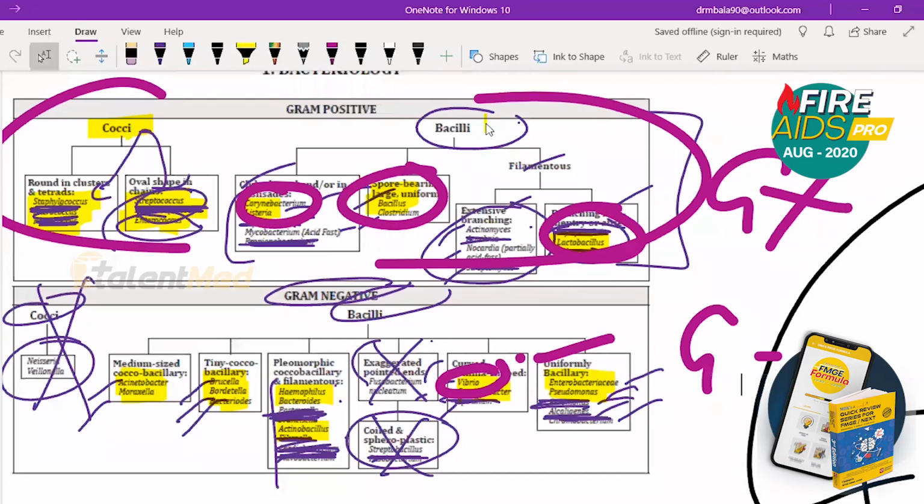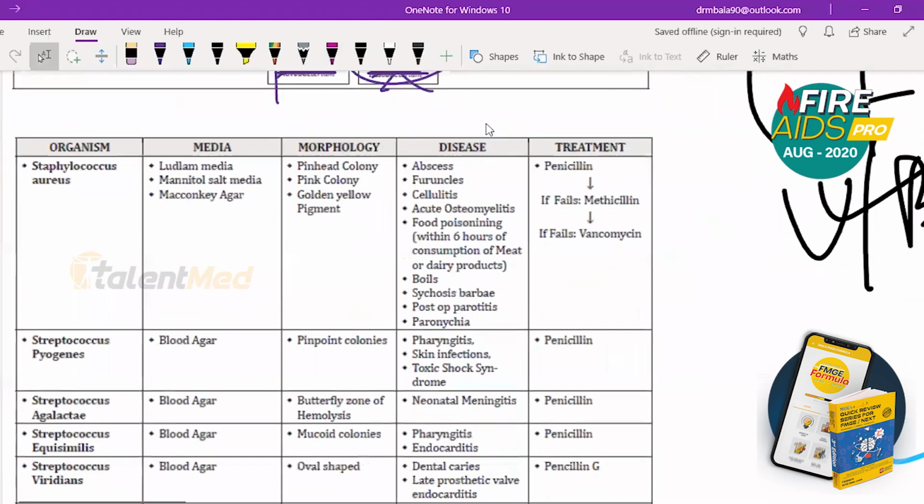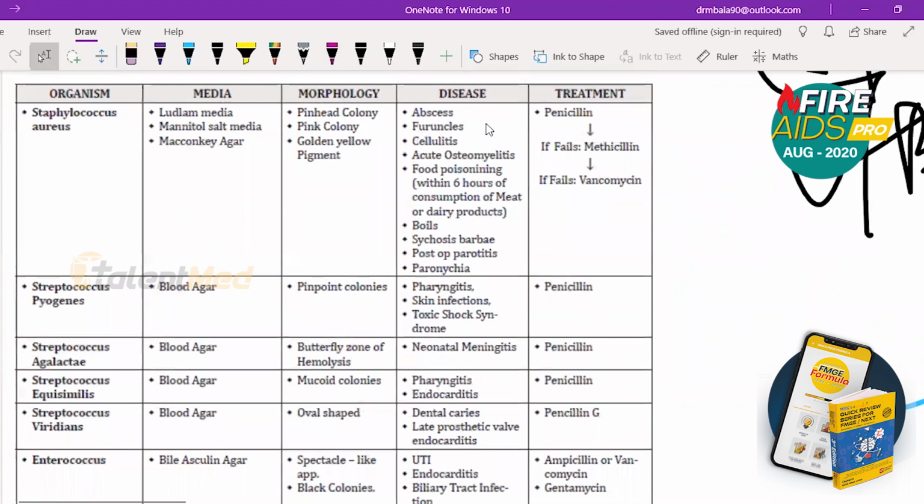and repetition of these points are essential. I hope I'm clear here. Now, directly jumping to the organisms. So from here, we'll be seeing only organisms and their drugs.